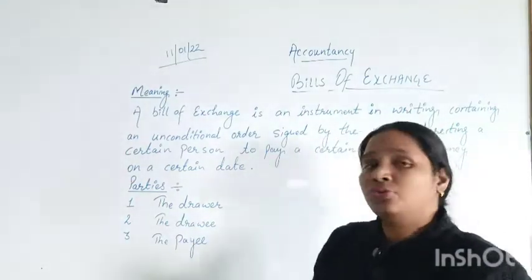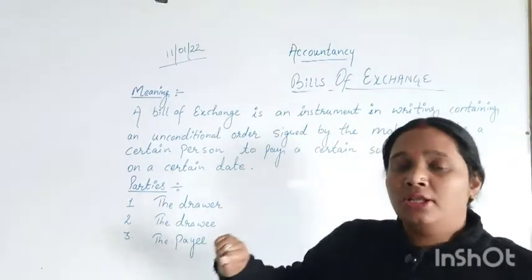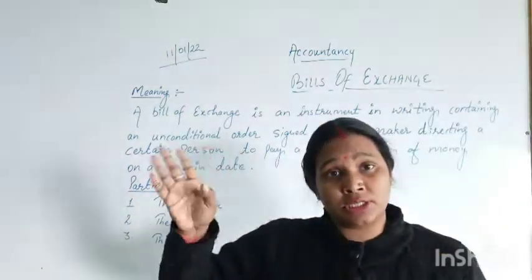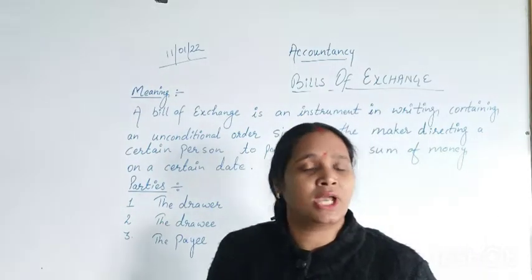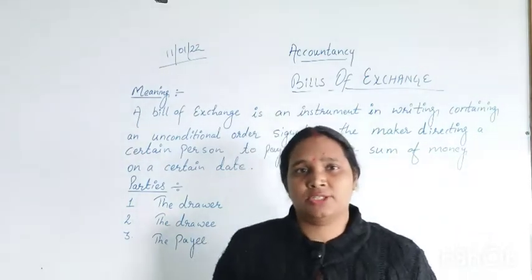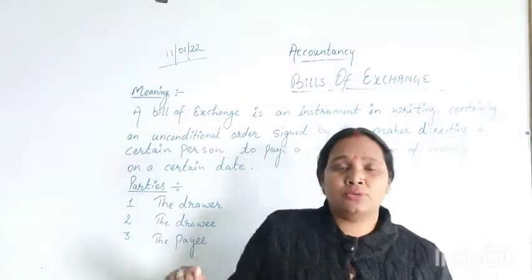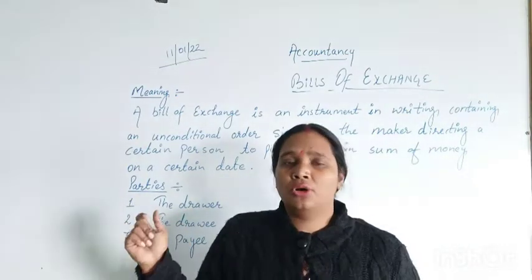These two parties we will record in our accounts. If the transactions are against cash, that is, if we are exchanging goods in lieu of cash, then it's okay, and we can record those transactions in our journal and ledger.